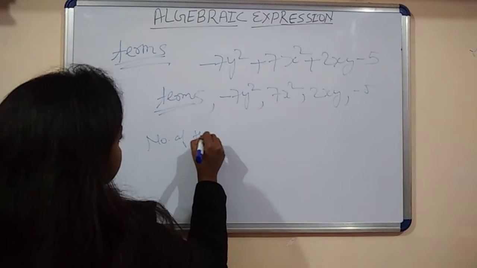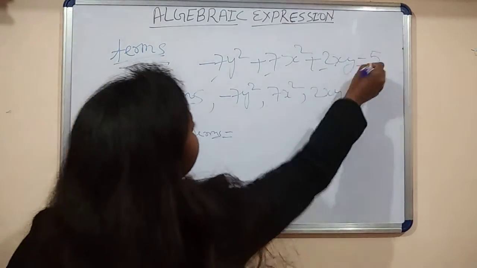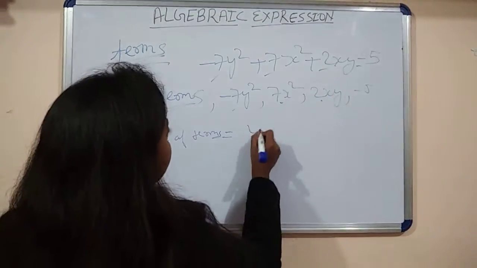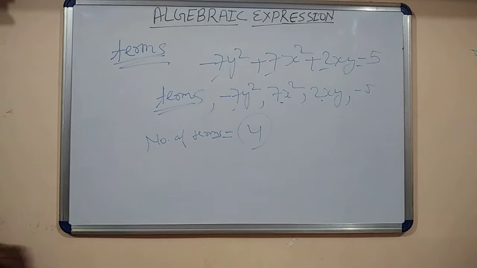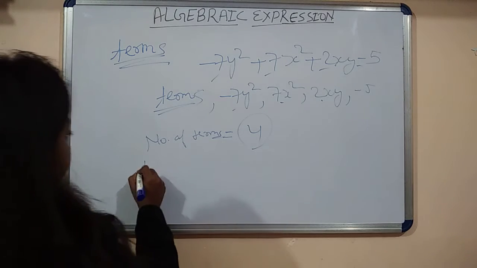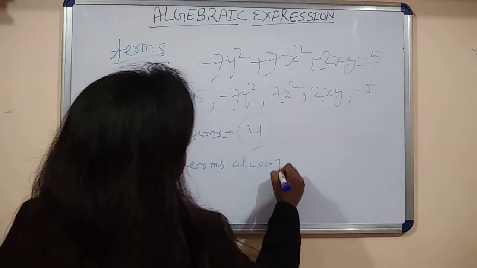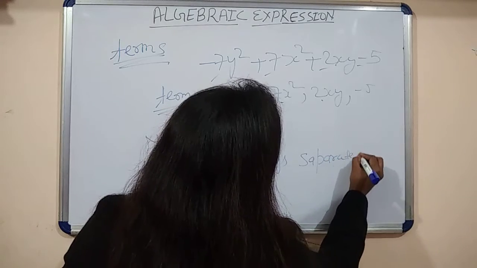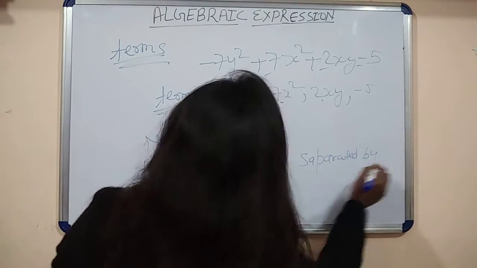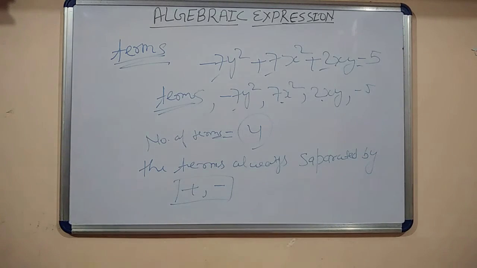How many terms here? Number of terms equal to 1, 2, 3, 4. Number of terms here is 4. Okay, and you have to remember this, the terms are always separated by addition and subtraction. Addition and subtraction. Okay.